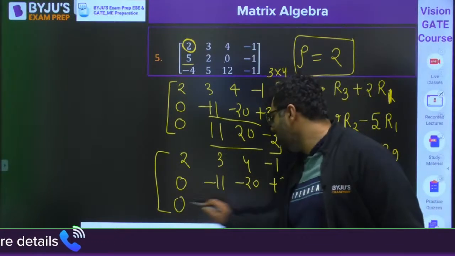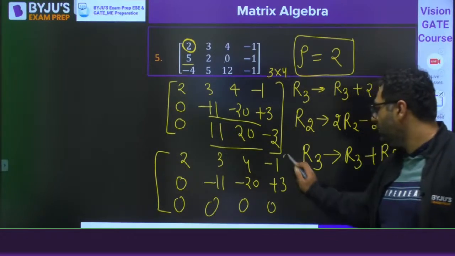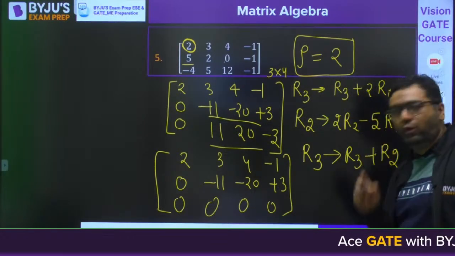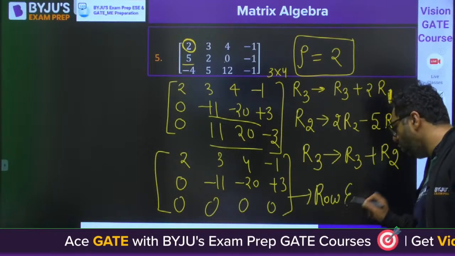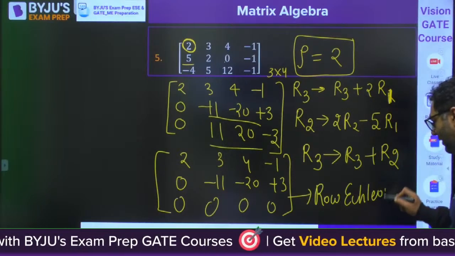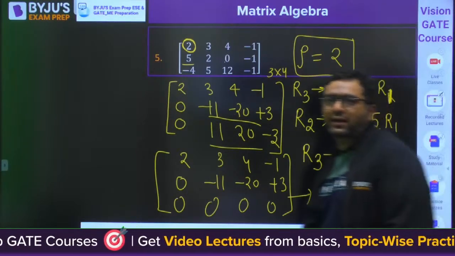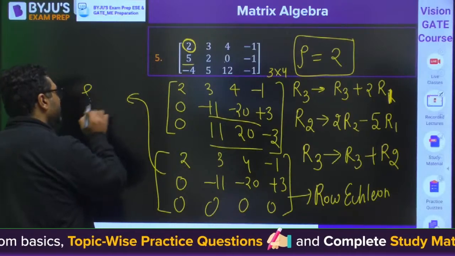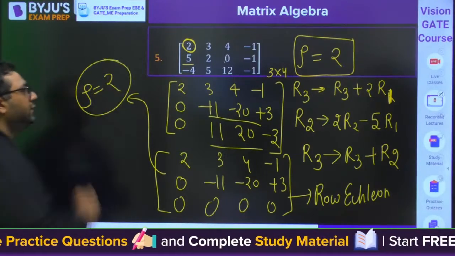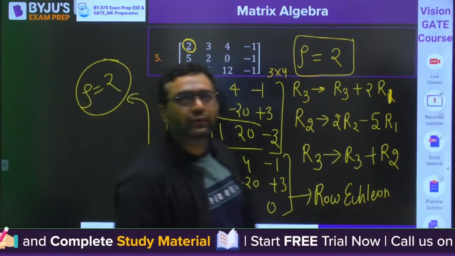You get 0, 0, 0, 0. So you can see now it is in row Euclidean form. And when it is in row Euclidean form, what would be the rank here? The rank of this matrix will be 2.